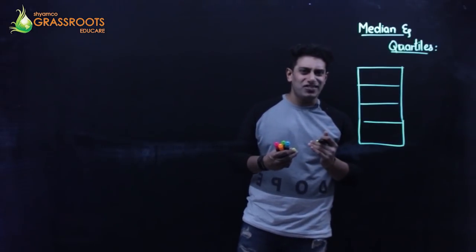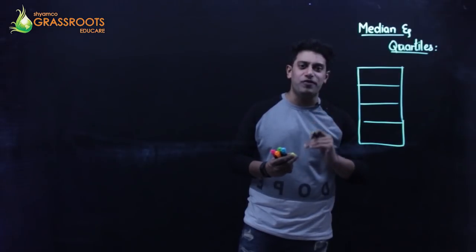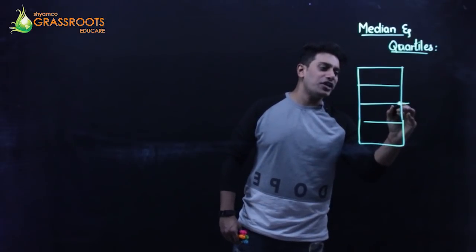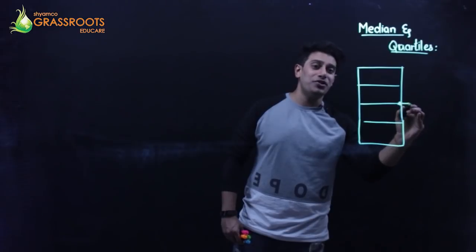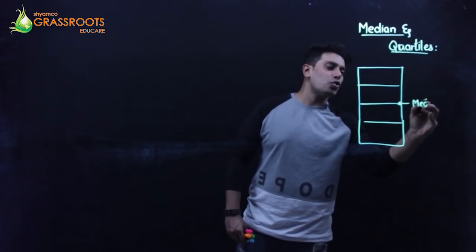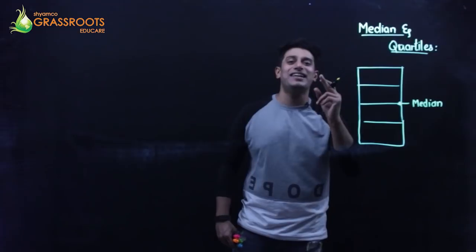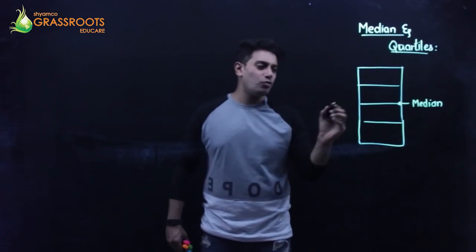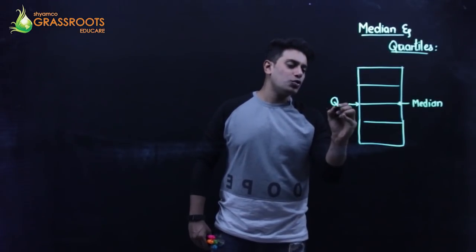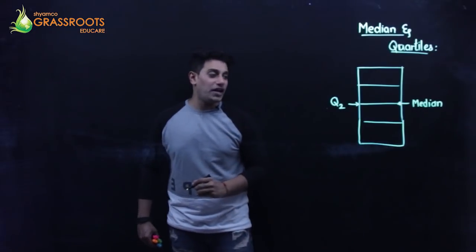That means it breaks up the class into 50% up and 50% down. So the location of the median will be somewhere out here. We also call the median the second quartile. I'll tell you the reason why. So I can also call it Q2 or second quartile.